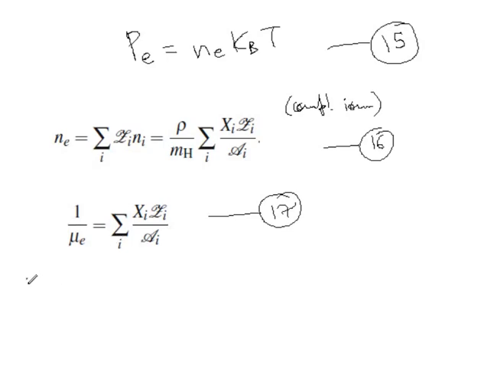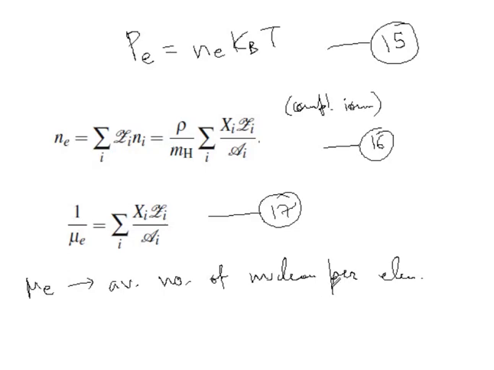You see, mu E is basically the average number of nucleons per electron, and so this quantity is basically the average number of electrons per nucleon.